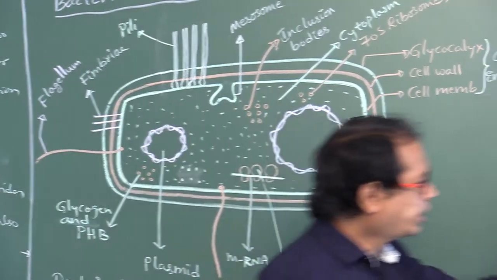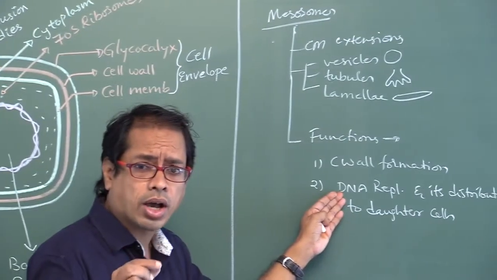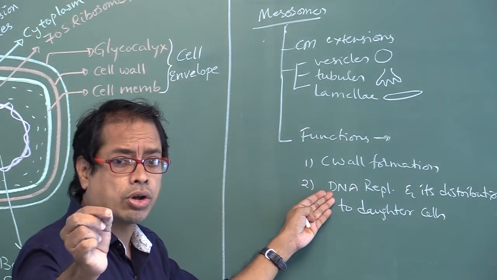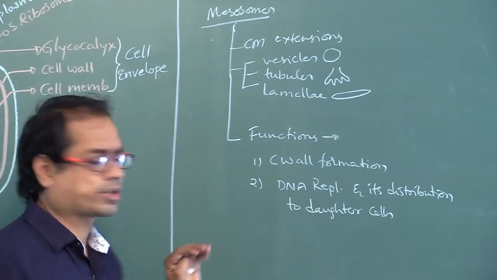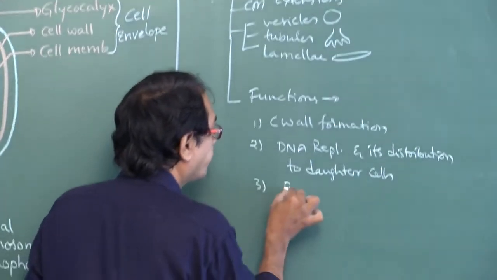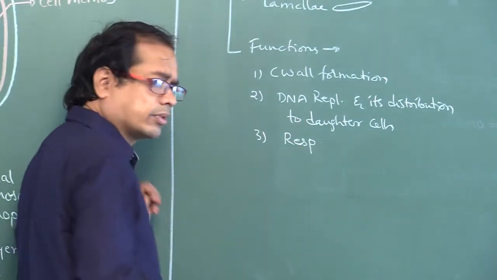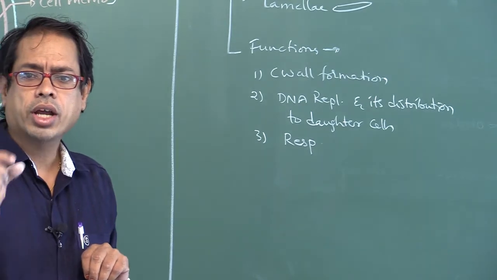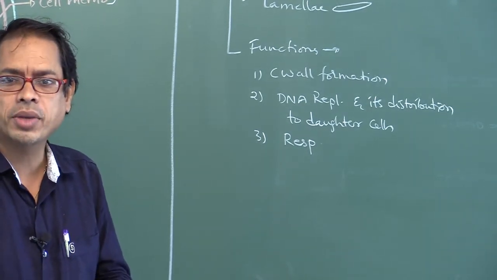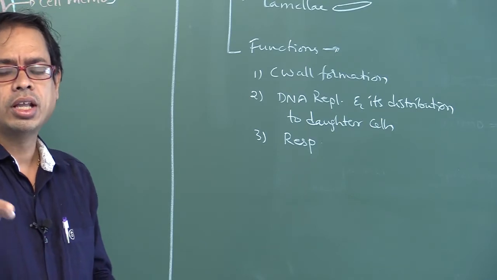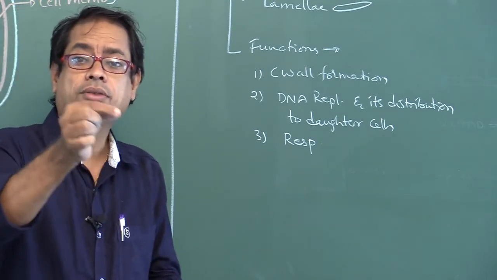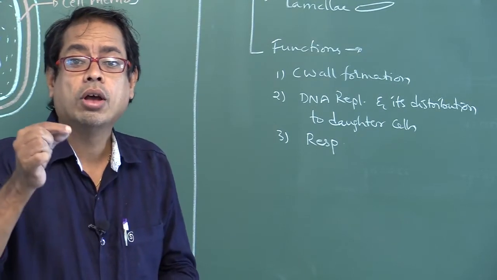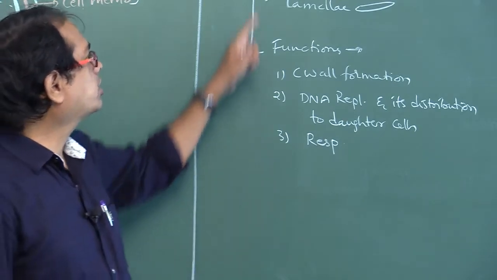Which part of bacteria helps in DNA replication? The mesosome. It is also useful for respiration. In eukaryotic cells, the organelle useful for respiration is the mitochondria. The part of the bacteria equivalent to mitochondria is the mesosome.